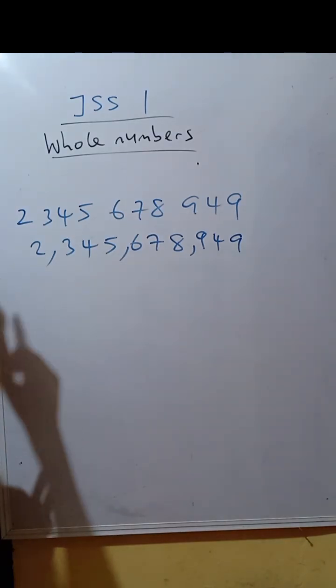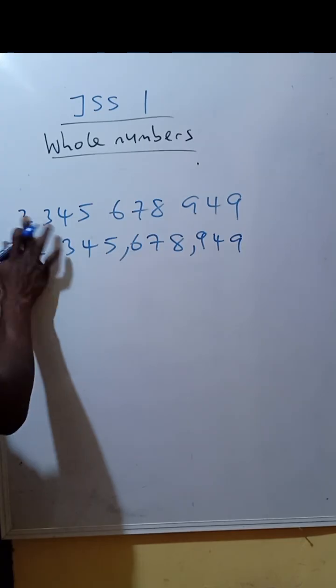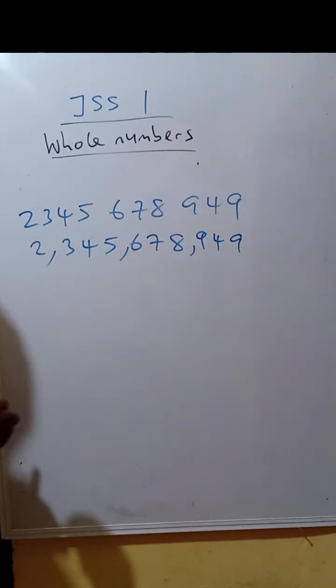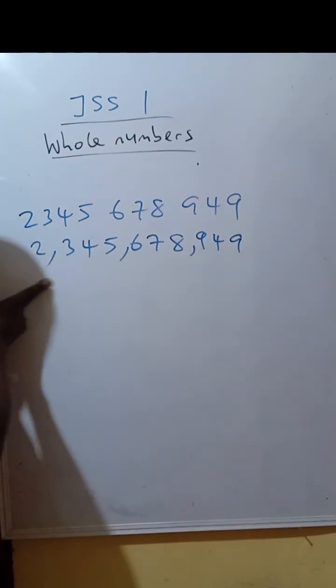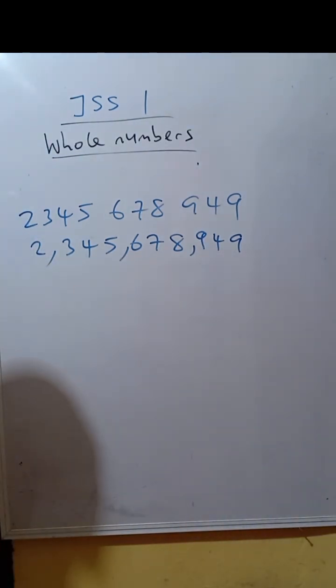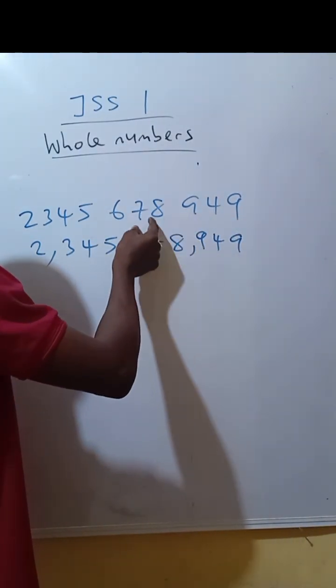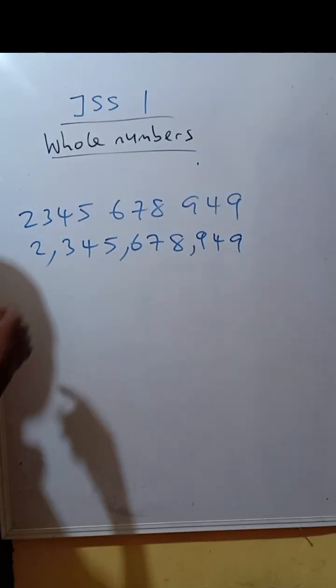Now, why is this done this way? It is not accidental. Why is it not accidental? The reason is this: it helps us to call out this number. And apart from helping us to call out this number, it tells us about the place value. This is what I mean.